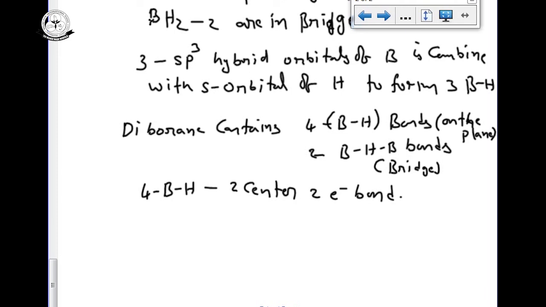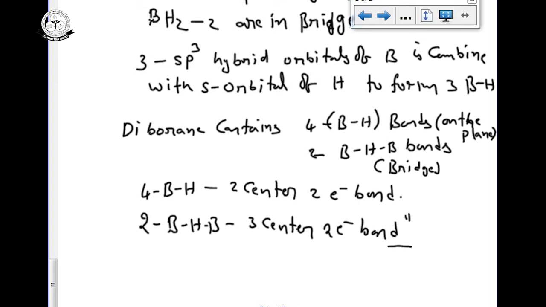So this one is no problem, but the problem is the 2 BHB bonds. These 2 BHB bonds are called 3 center 2 electron bonds. It's a very important and new bond for us. Generally a chemical bond is formed by the sharing of minimum 2 electrons by 2 atoms, but here the 2 electrons are shared by 3 atoms.